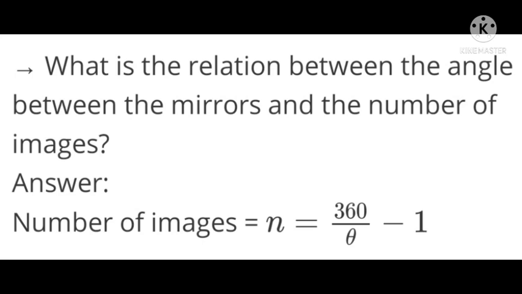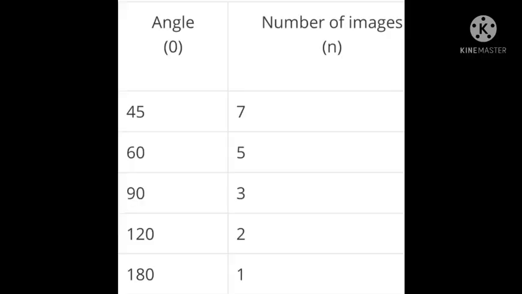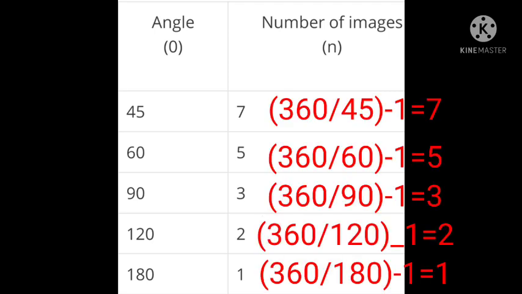What is the relation between the angle between the mirrors and the number of images? It is a one-word question. The number of images N is equal to 360/theta - 1, where N is the number of images and theta is the angle. When the angle is theta, the number of images is N. When 45 degrees, 7 images; 60 degrees, 5 images.